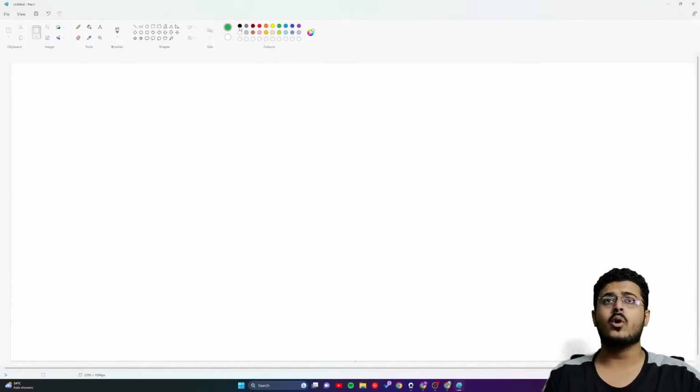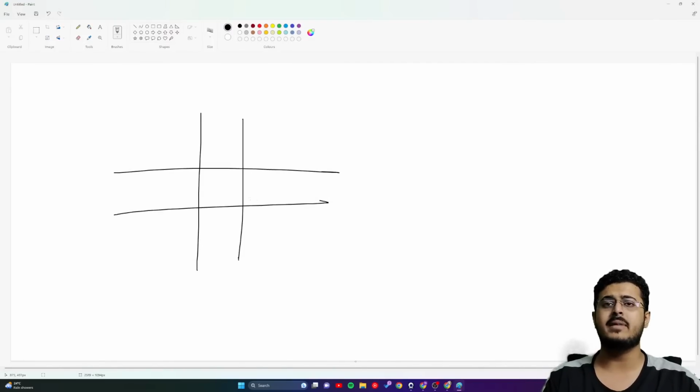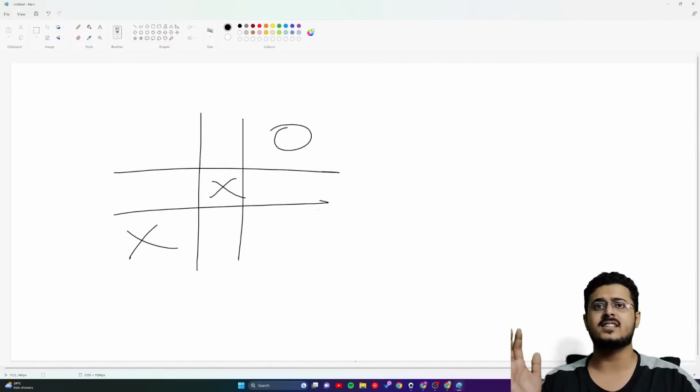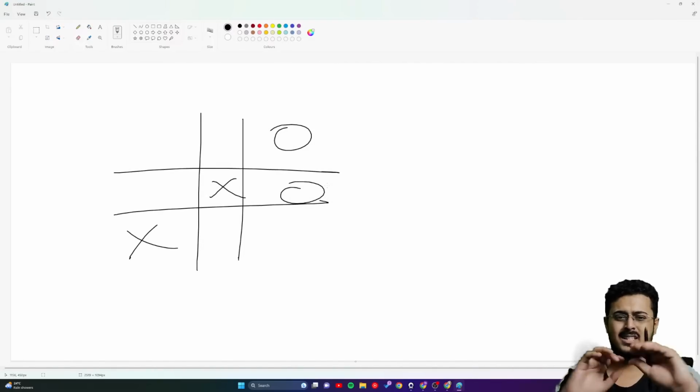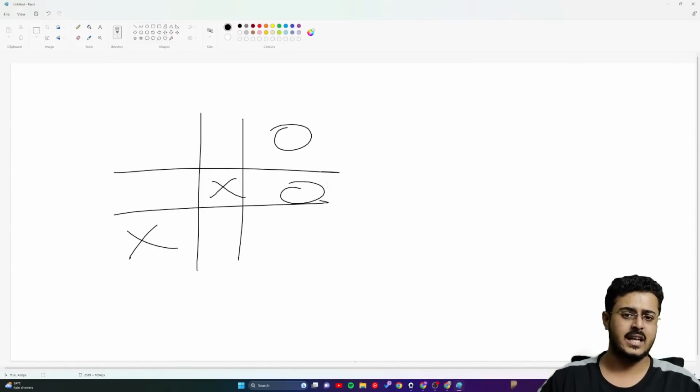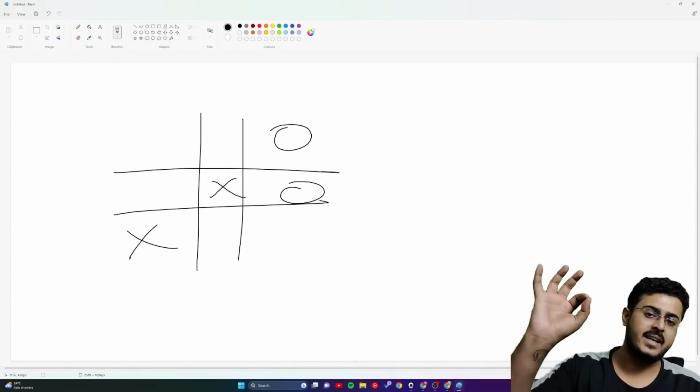There is a certain game board on our screen. The current state of the board can be anything: X is here, O is here, X is here, O is here. Some random state of the board is there right now, and now I have a chance to put my O right over there.